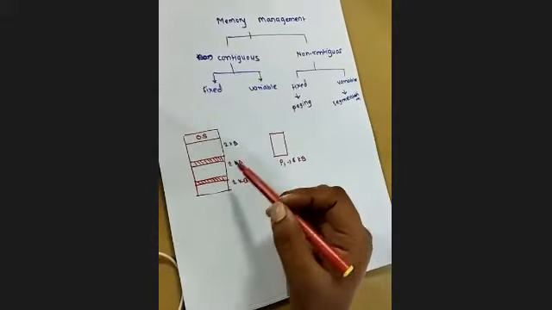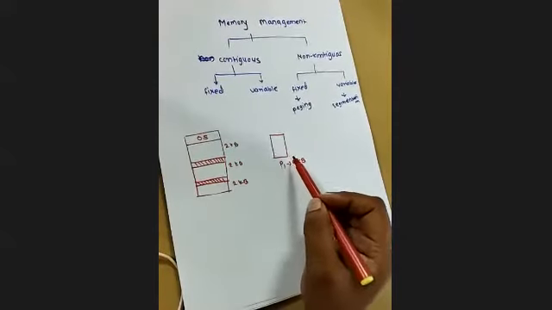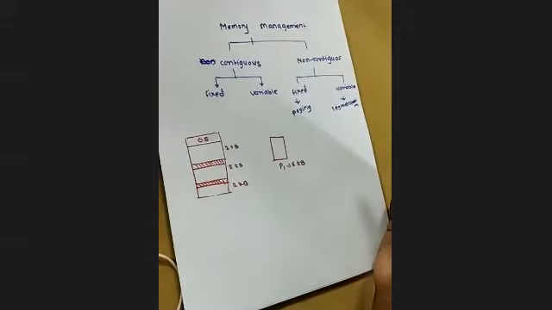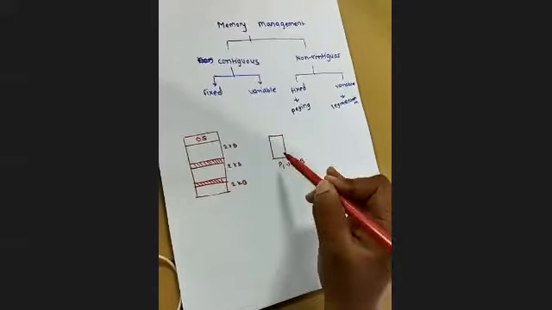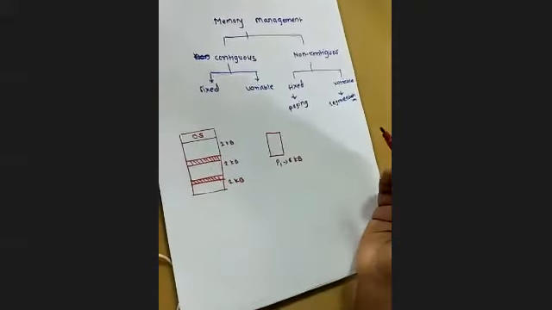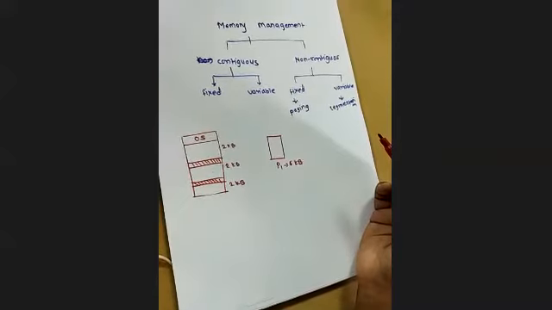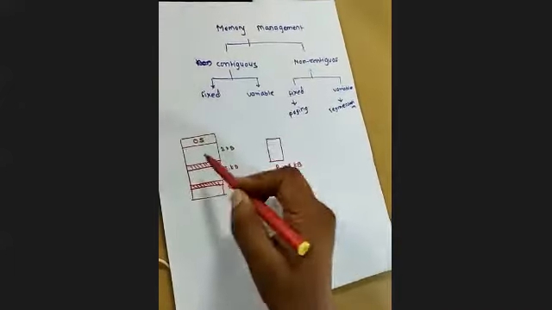Because we cannot do this division in contiguous memory allocation, the example was that process P1 we cannot put into this memory. This is called external fragmentation. This is the part of fragmentation where a new process cannot be put into the memory.